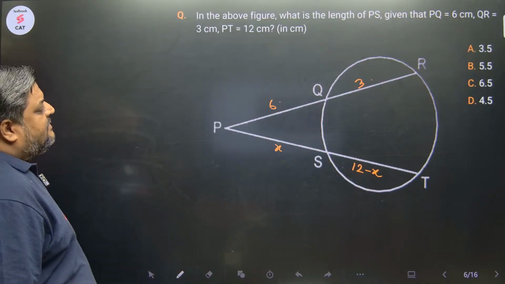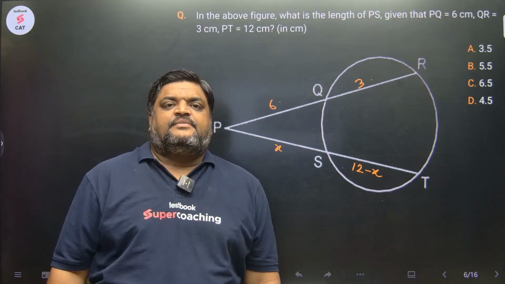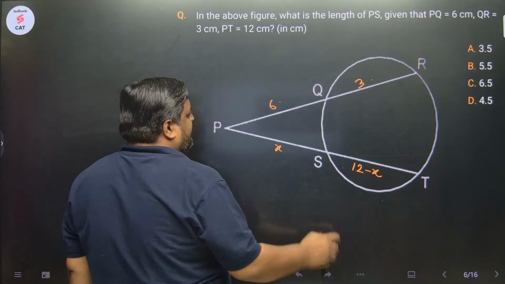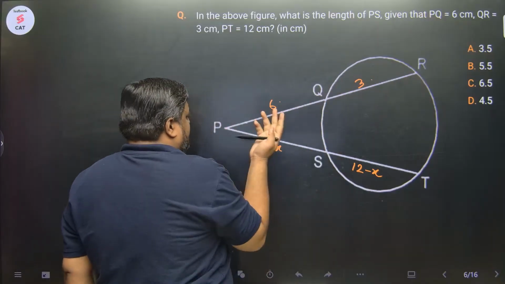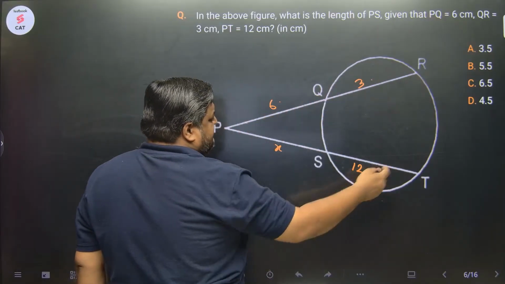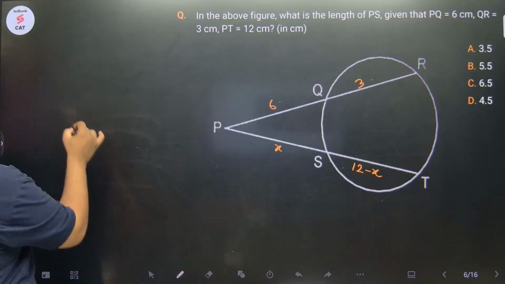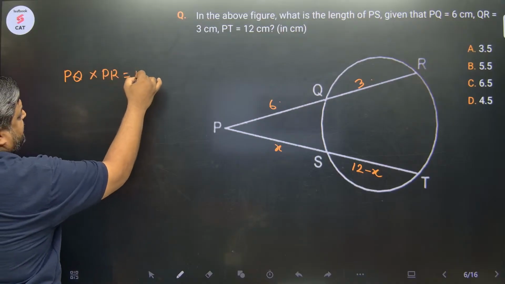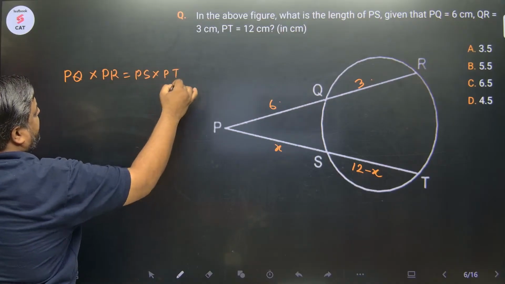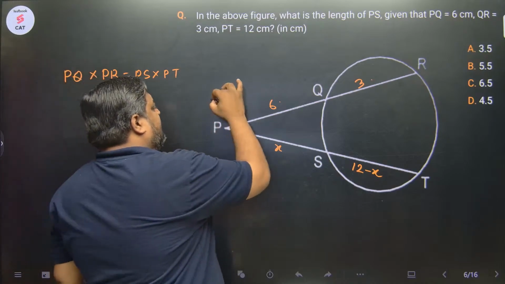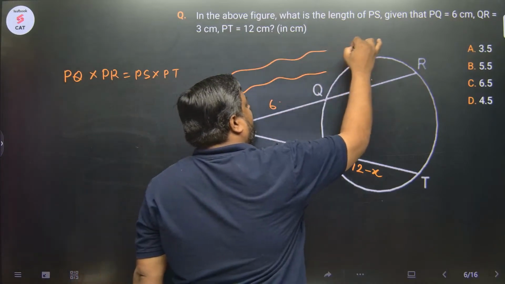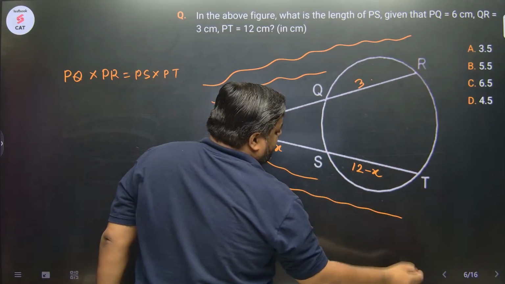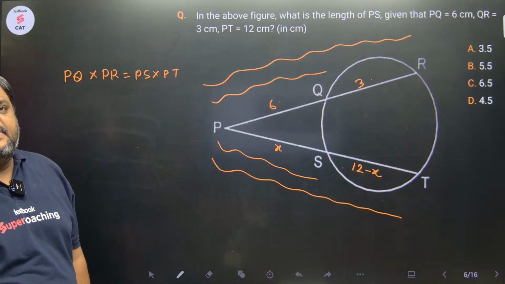अच्छा, क्या फॉर्मूला है? What is the formula? Secant का. For a circle, if there are two secants PQR and PST, the formula says that PQ into PR is equal to PS into PT. Yes or no? That's the formula we are going to use.